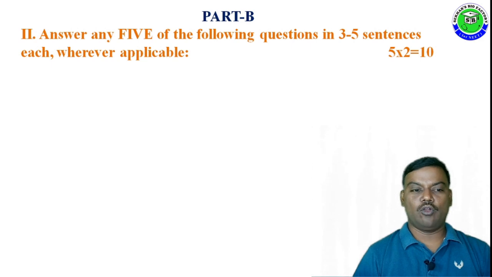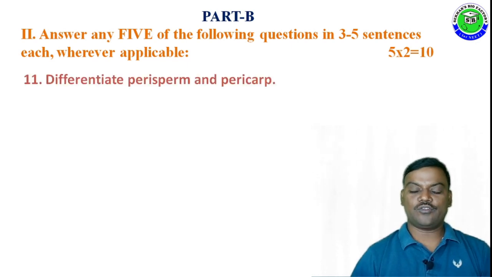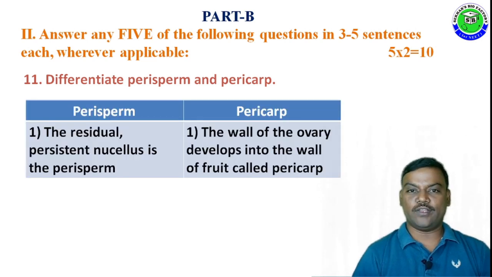Part B, Roman number 2, answer any 5 of the following questions with 3 to 5 sentences each wherever applicable. 5 into 2, totally 10 marks. Question number 11. Differentiate perisperm and pericarp. The answer for this question is, the first difference.